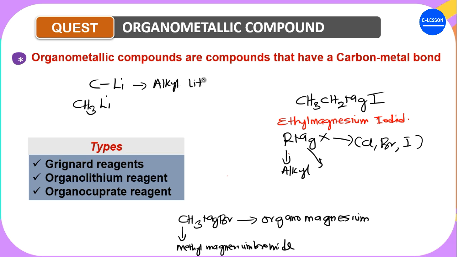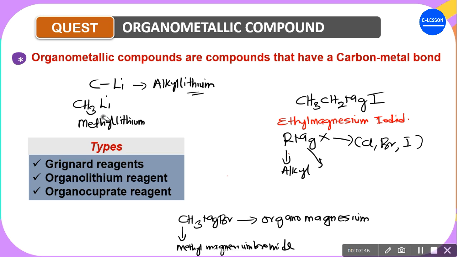For instance, this you call methyl lithium. Take note that this Li is with this alkyl. We call this methyl lithium. Okay, this is an alkyl lithium. So that is the name of the organometallic, the organolithium reagent.